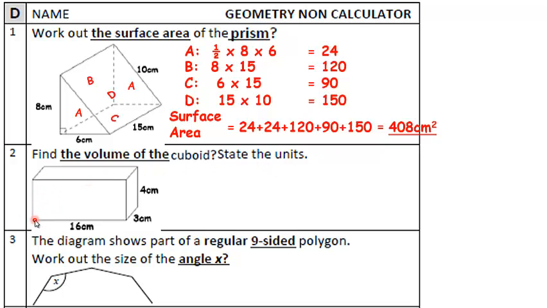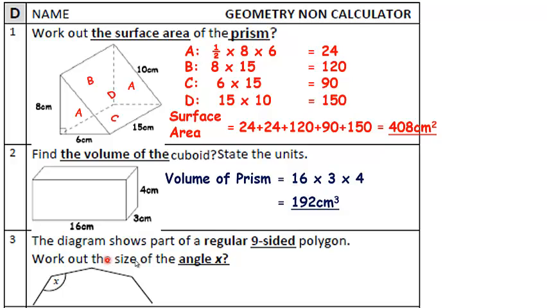Question 2. Work out the area of the front, 16 times 4, and then times it by how far back it goes, 3 back. So my order is a bit different there, but 16 times 3 is 48, 4 lots of 48 is 192 centimeters cubed. Again, make sure you're okay with your timesing and you can do this yourself without a calculator.